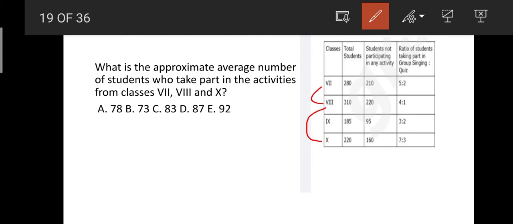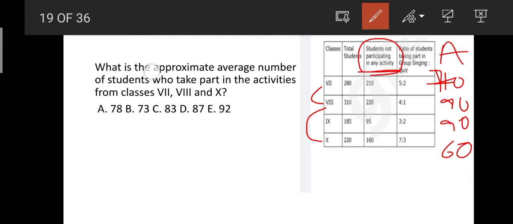If you have observed here, you can take it as the students who have taken part as 70. Okay, and then here it is 90, and the next it is 90, and then here it is 60. These are the number of students who have taken part, as here they have given the students who are not participating in any activity. Okay, I think you have understood this. Who take part in activities.